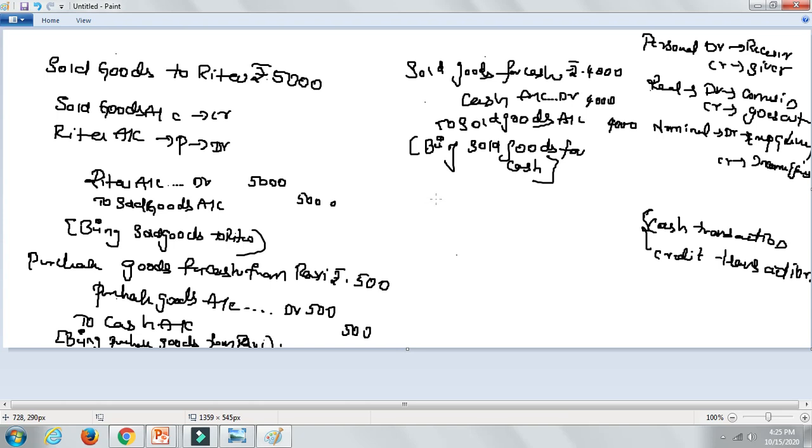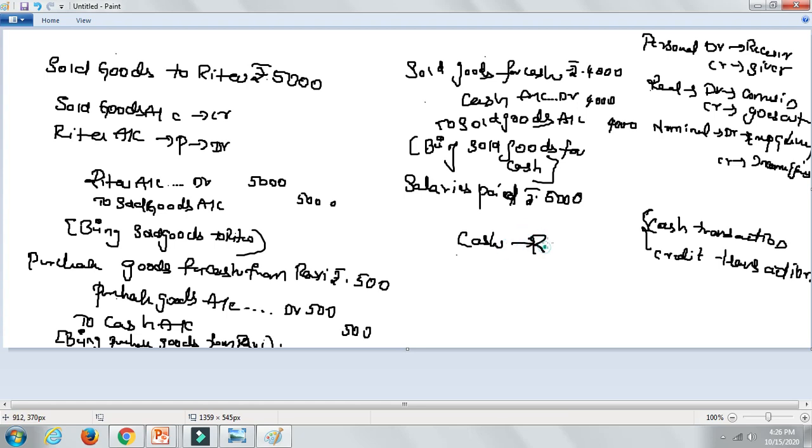Now let's take another example. Salaries paid. Let's say salary is paid rupees 5,000. So what is happening when you're paying salary? Cash is going out. When you're paying something or receiving something, he will not say salary is cash paid. He'll just say what is paid. That's it. You need to analyze what it is. So here cash is going out. You're paying the cash, so cash is going out.